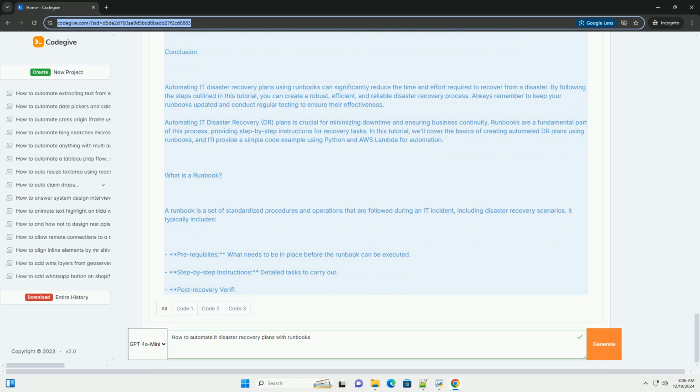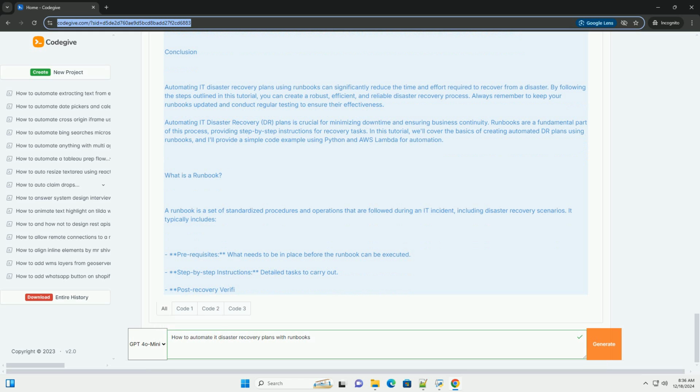4. Implement the automation. Write scripts or code to execute the steps defined in the runbook. Use APIs provided by cloud services for automation. 5. Test the automation. Regularly test your automated runbooks to ensure they work as intended. Update them as necessary to adapt to changes in your environment.